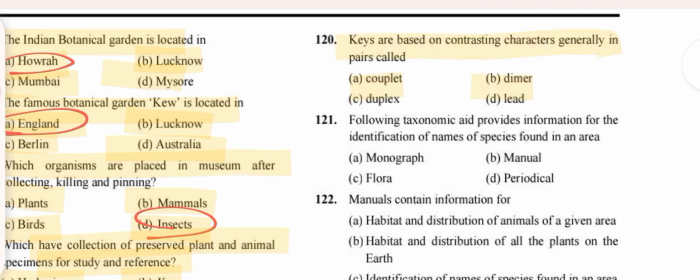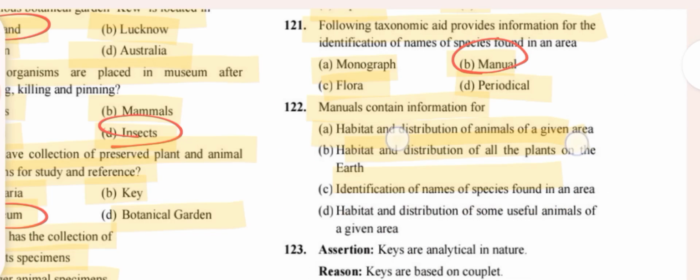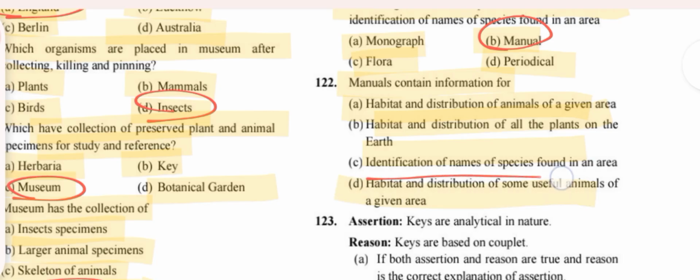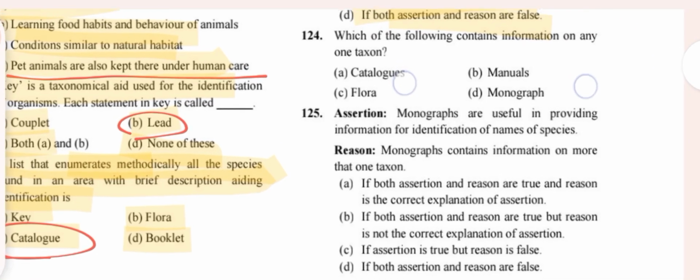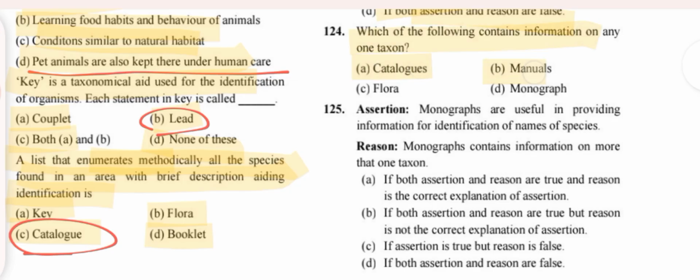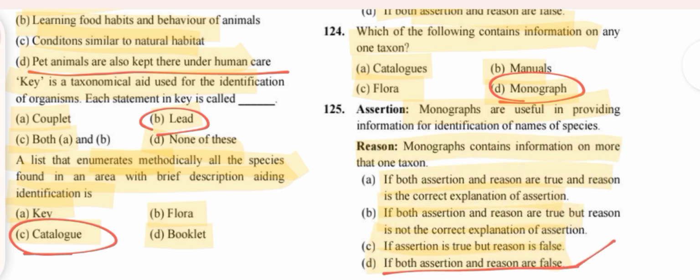Keys are based on contrasting characters, generally in pairs called couplets. Which of the following taxonomic aids provides information and identification of species? Manual. Manual contains information about identification of names of species. Keys are based on couplets. Option B. Which of the following contains information on only one taxon? Monograph. Monographs are useful in providing information of names of species. Option D.